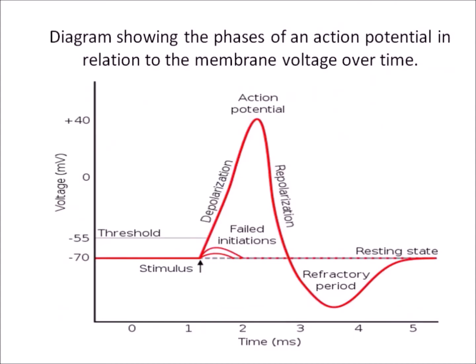This diagram shows the phases of an action potential in relation to the membrane voltage over time. See here in this diagram, when a threshold stimulus is applied, that causes depolarization. The peak of the depolarization is the action potential, then repolarization occurs, and that dotted line is the resting state. When repolarization takes place, the refractory period is shown, and then it again shows a resting state.